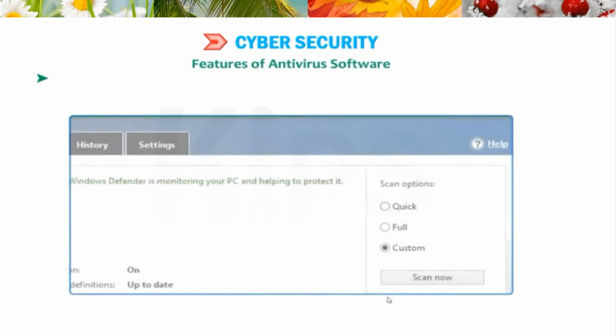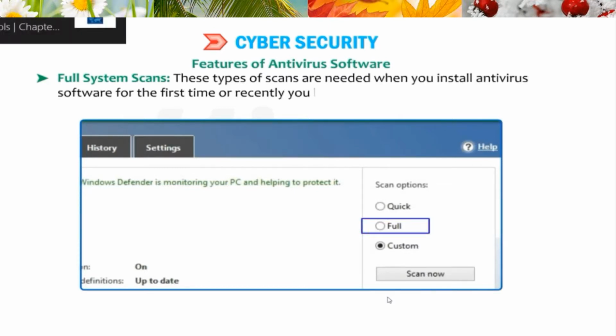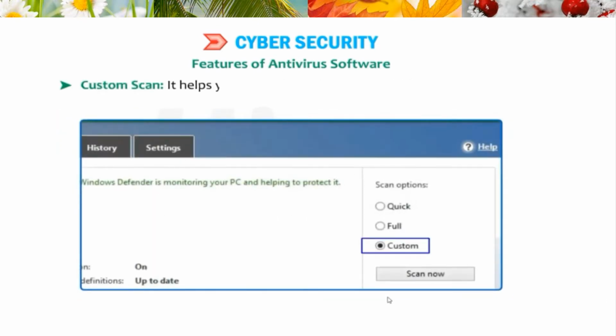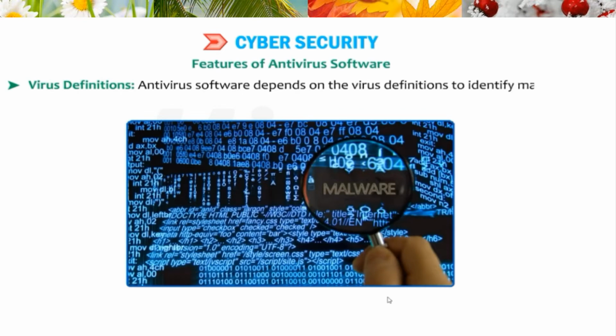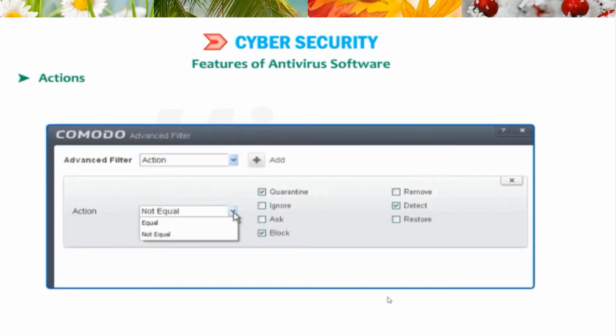Features of antivirus software: full system scans. These type of scans are needed when you install antivirus software for the first time or recently you have updated your antivirus software. This ensures that there is no hidden viruses present in your system. Custom scan. It helps you to scan your system as per your requirements. Virus definitions. Antivirus software depends on the virus definitions to identify malware. That is the reason you get regular updates on the new virus definitions.